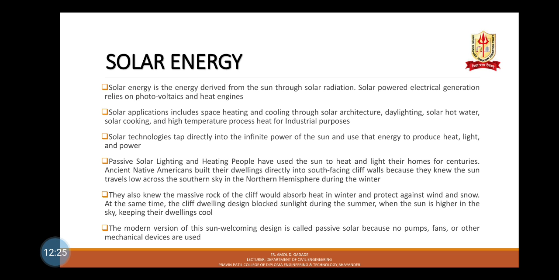The modern version of this sun welcoming is called passive solar because no pumps, fans, or other mechanical devices are used. Its most basic features include large south-facing windows that fill the home with natural sunlight, and dark tile or brick floors that store the sun's heat and release it back into the home at night. In the summer, when the sun is higher in the sky, window overhangs block direct sunlight, which keeps the house cool. Tile and brick floors also remain cool during the summer.